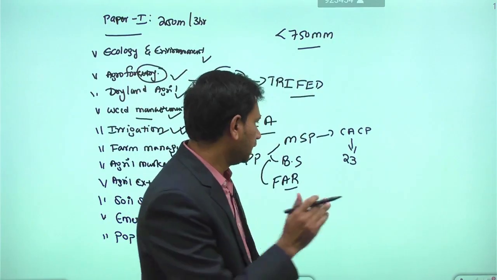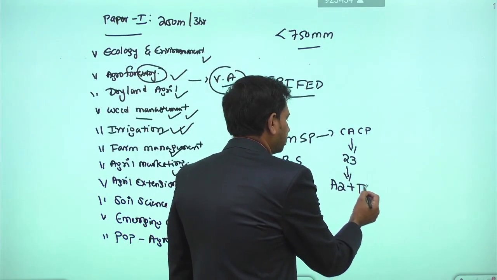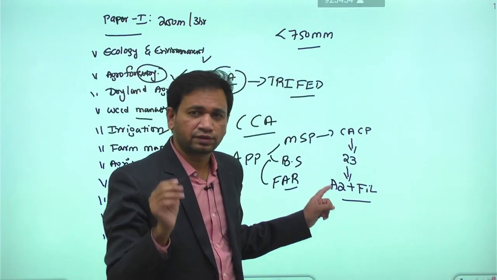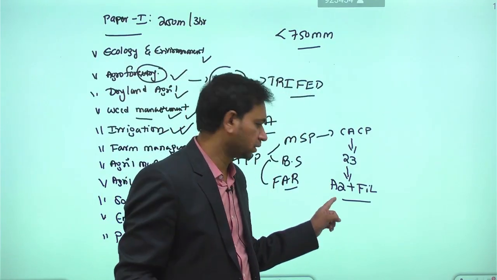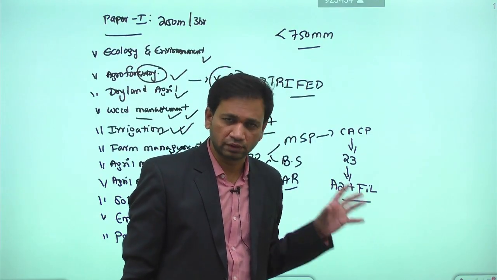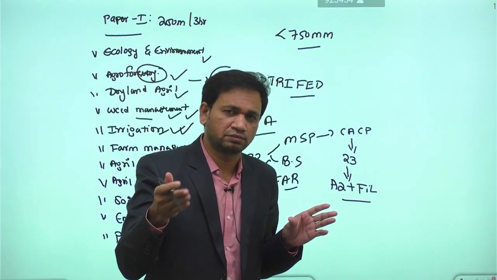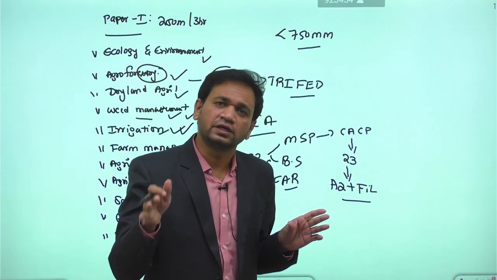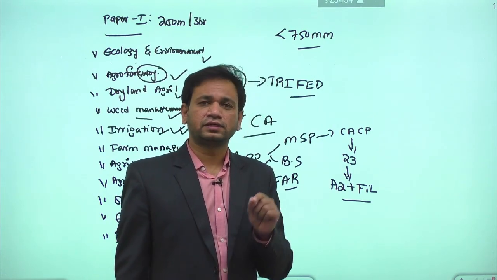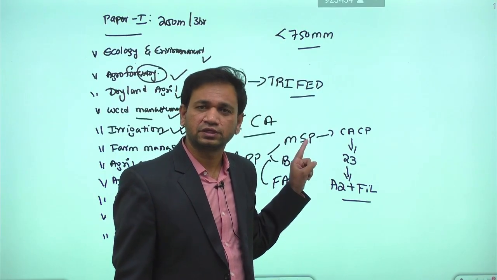Presently the government of India is following the A2 plus FL method. Based on this method, we fix the MSP for the given crop. A2 means all the paid-out input costs, plus FL means the imputed value of family labor. There are different methods given by experts, like the C2 method, the A2 method, and the A2 plus FL method. But at present, the government of India is going with the A2 plus FL method. Based on this, we fix the MSP for the 23 notified crops.